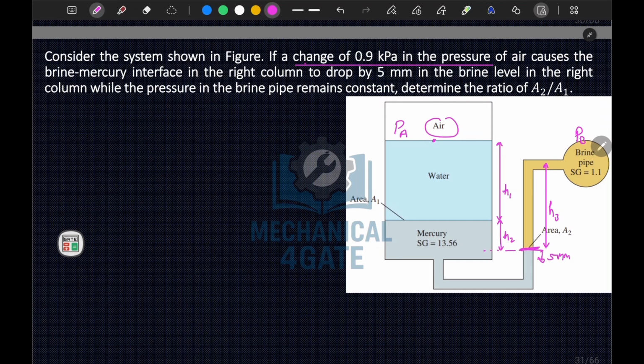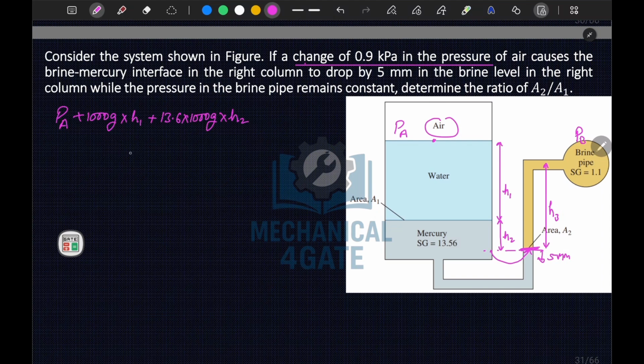Okay, so initially what is happening, your pressure was Pa, plus water density, which is 1000 g, into your height h1, plus 13.6 into 1000 g into h2. Now we will be moving upward, like we can directly use the jumping jack method, jump from this point to this point in the same liquid at the same level. Now we will move upward up to height h3.